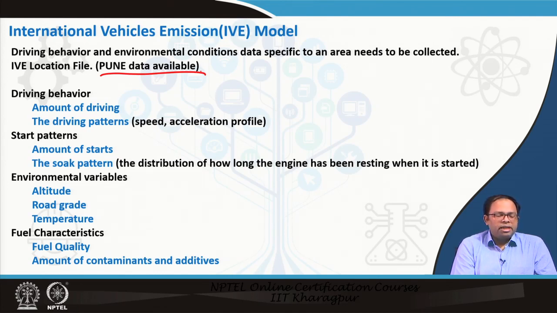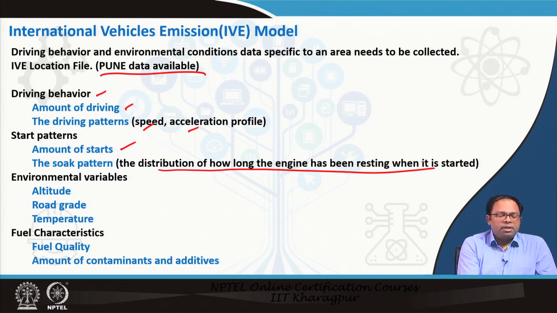What kind of surveys or data do we require? We require data on driving behavior, like how many kilometers we drive, the driving pattern, the average speed, acceleration and other profiles, and the start patterns, the total number of starts, that means how many times you turn the vehicle on and off, and the soak pattern, the distribution of how long the engine has been resting when it is started. Then environmental variables like altitude, road grade, and temperature also play a role, and fuel characteristics like fuel quality and the amount of contaminants and additives also need to be included in the model.